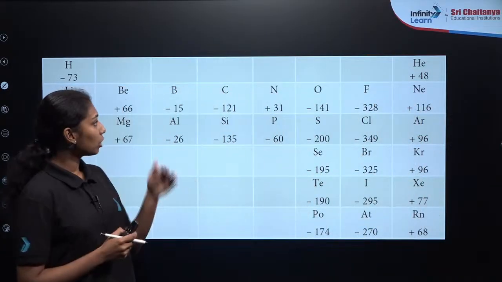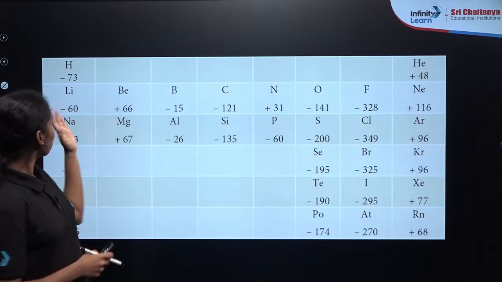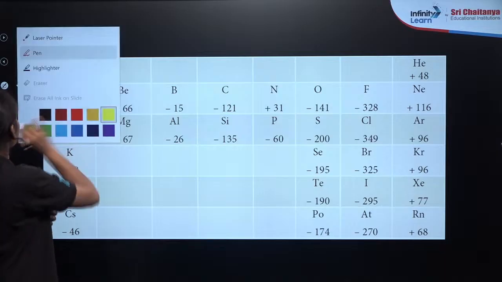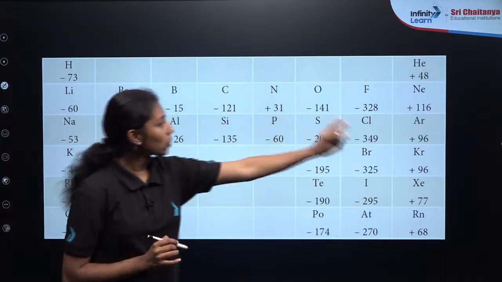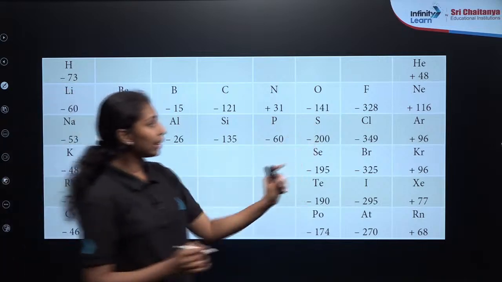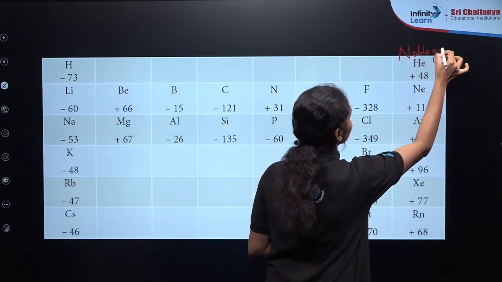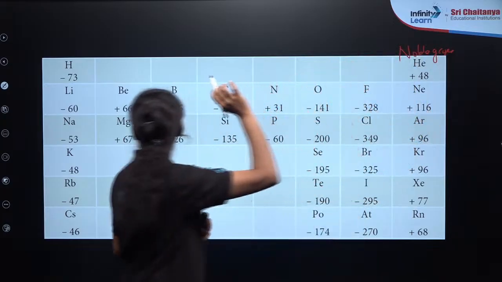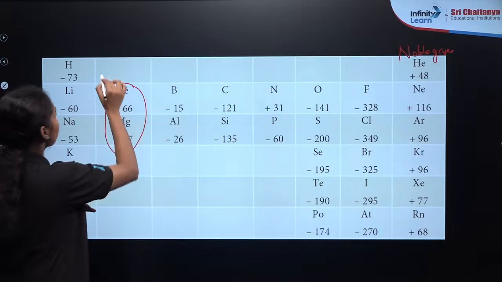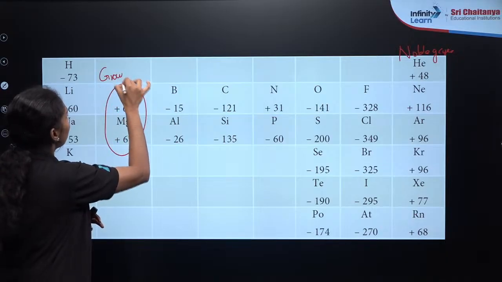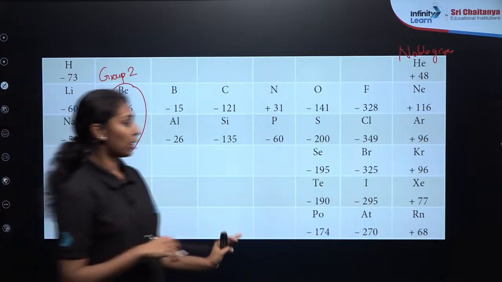So these are the values for the electron gain enthalpy for the elements of different groups. If you focus here, you can see that from left to right in a period, it moves from negative to positive, right? So we can say that positive electron gain enthalpy is for the noble gases, and also beryllium and magnesium, the alkaline earth metals, that is group 2 elements, also show positive electron gain enthalpy, and the remaining others have a negative electron gain enthalpy. Clear?